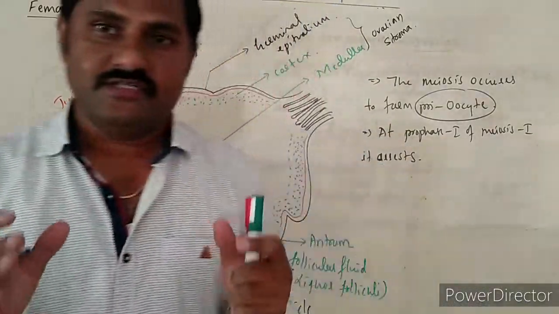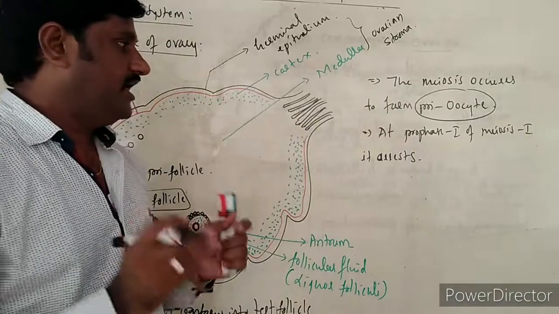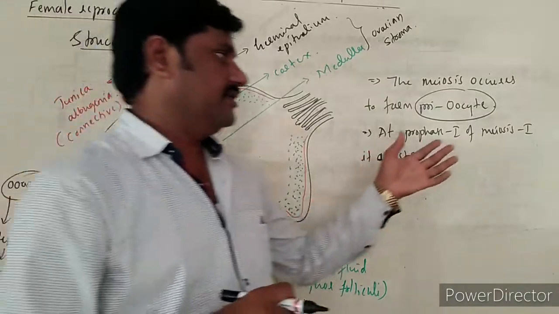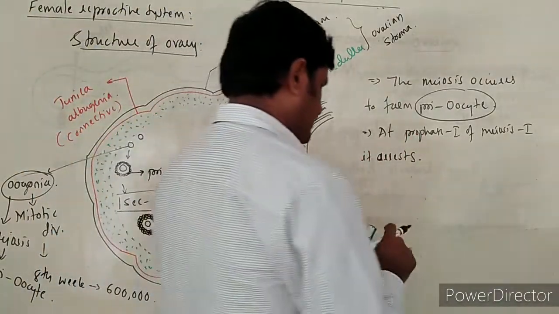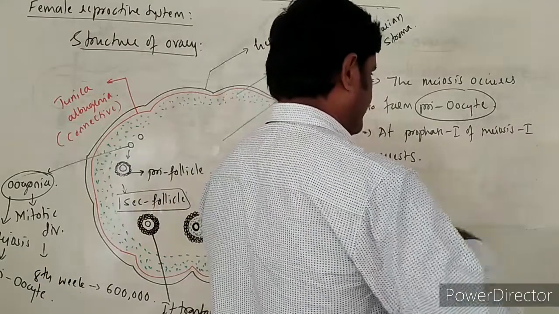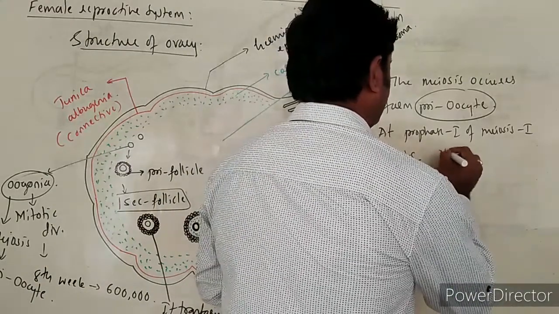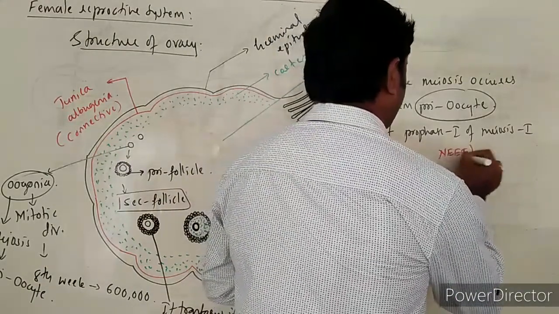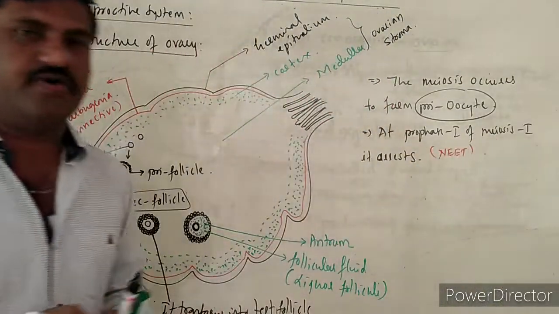This is the first very important point to be noted from the NEET point of view, right?